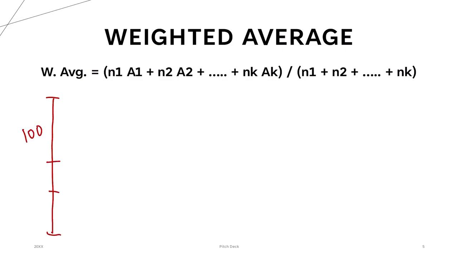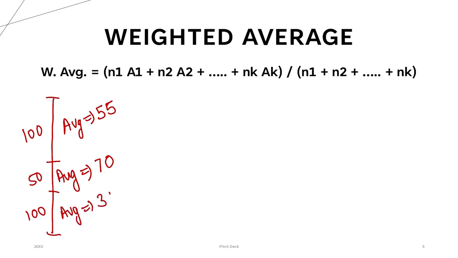For the first 100 matches, his average was say 55. For the next 50 matches, his average has even improved, got better, and he's averaging 70. But in the last 100 matches, his average has gone down to 30 because of say some performance issues, right?